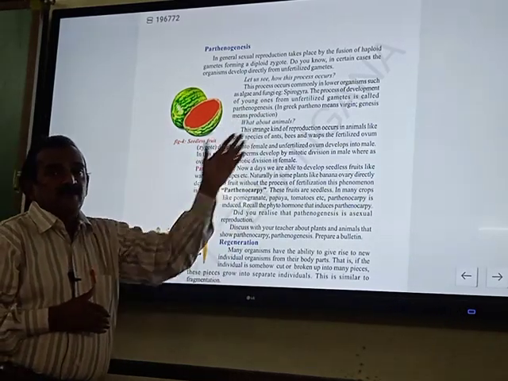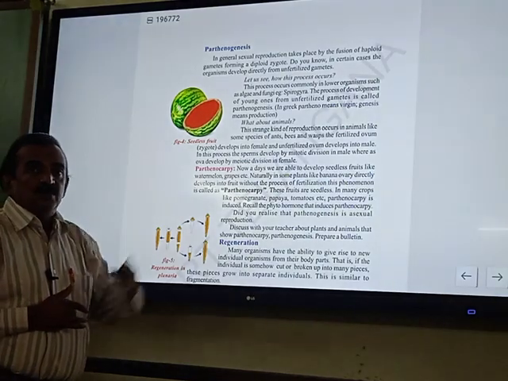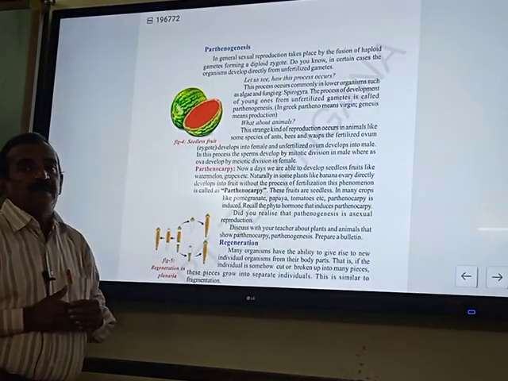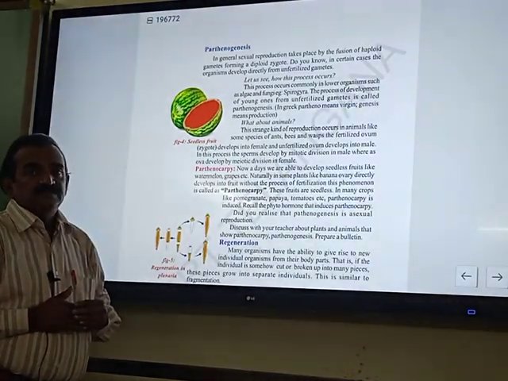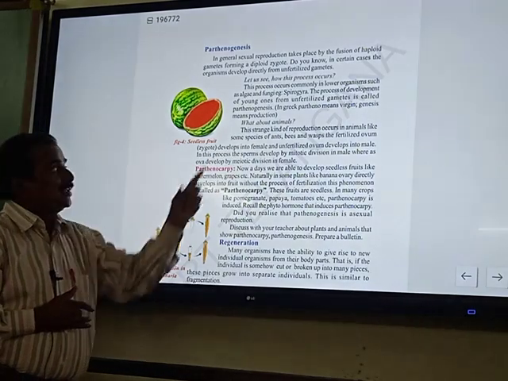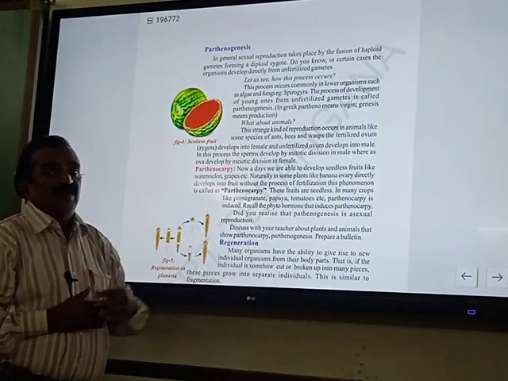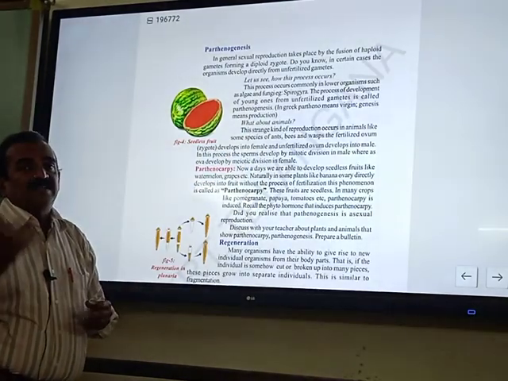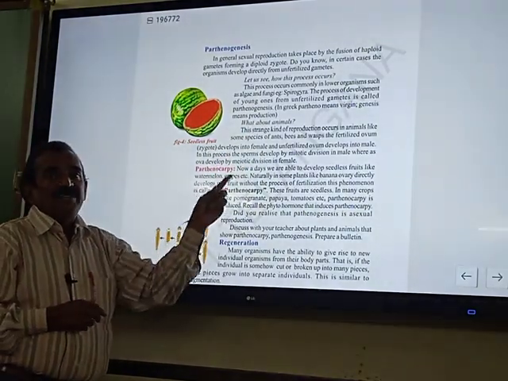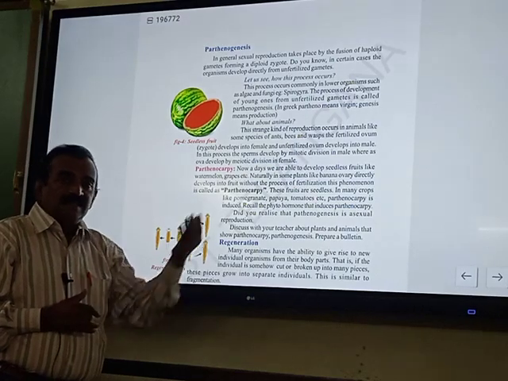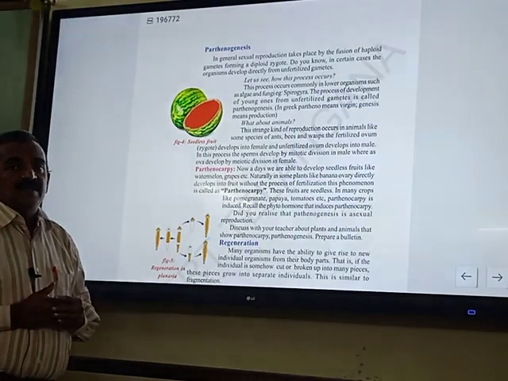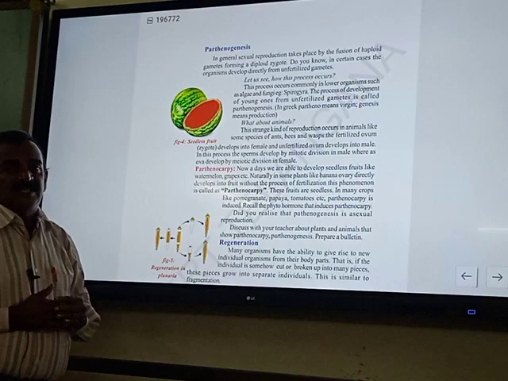So fungi and Spirogyra belong to the plants. So in these plants we observed parthenogenesis. Then what about animals? So these are plants and what about animals? Animals like bees, wasps, ants. In these organisms also parthenogenesis takes place.